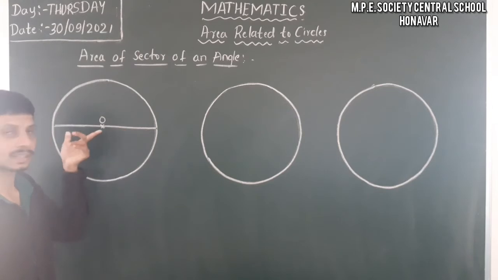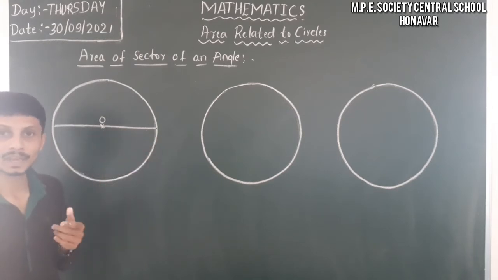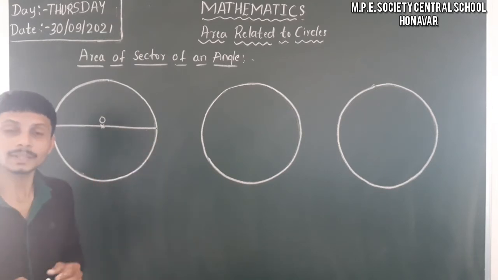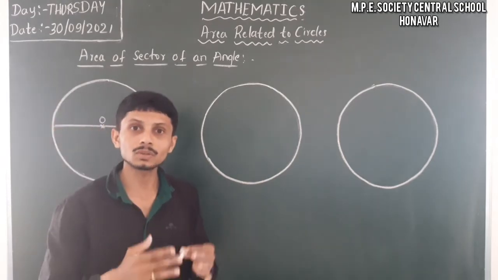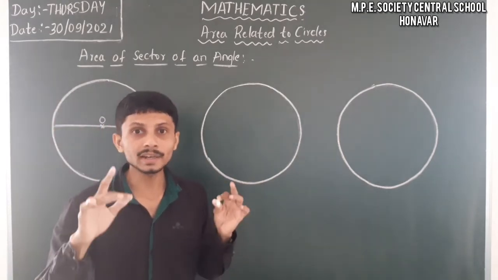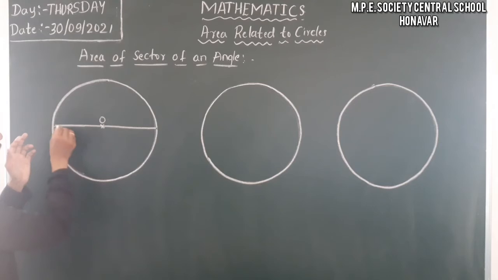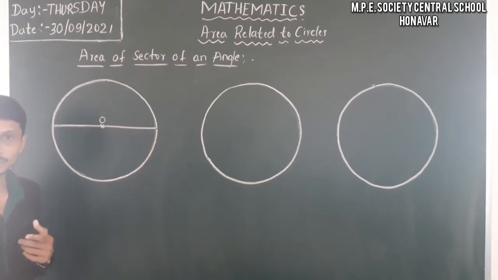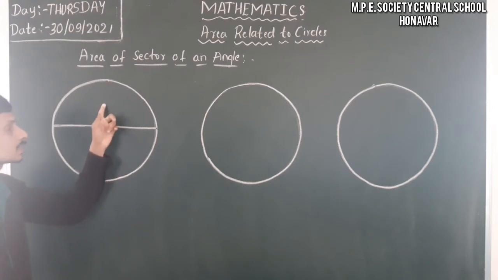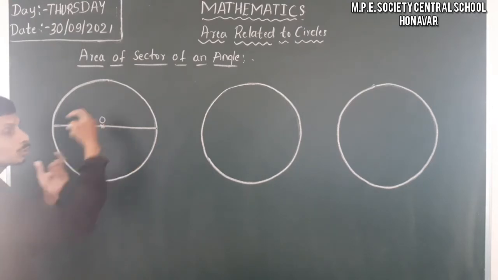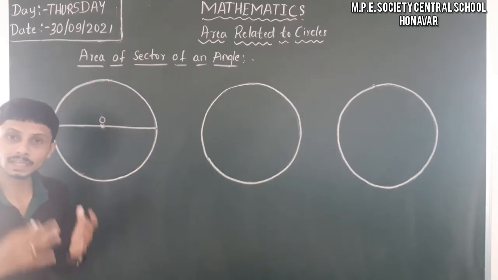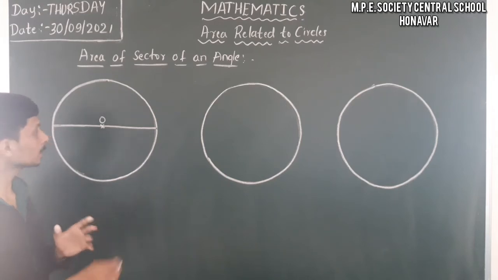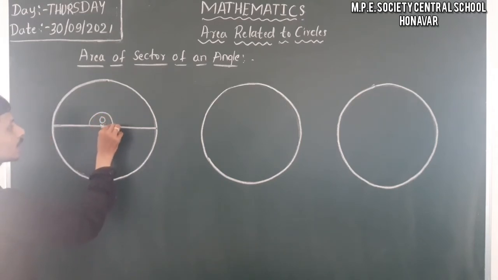The sector is enclosed by two radii and the corresponding arc, so this is also a sector, and this is also a sector. Here we have two sectors of the same area, and the angle formed between the two radii is 180 degrees.